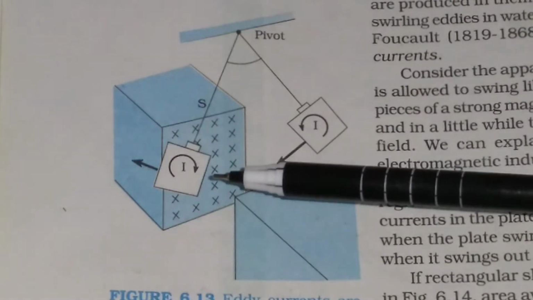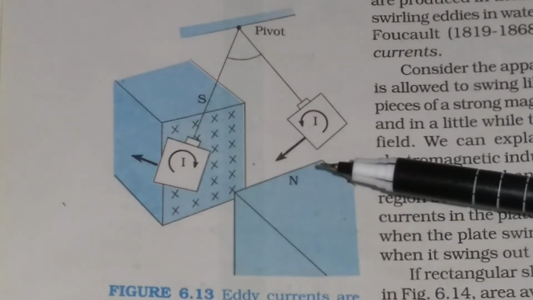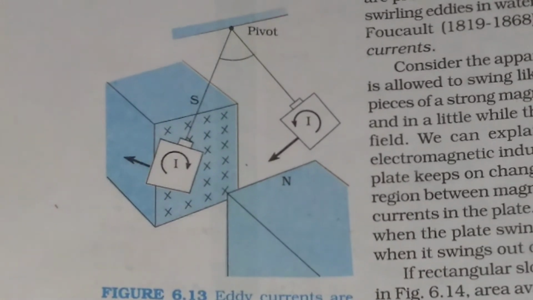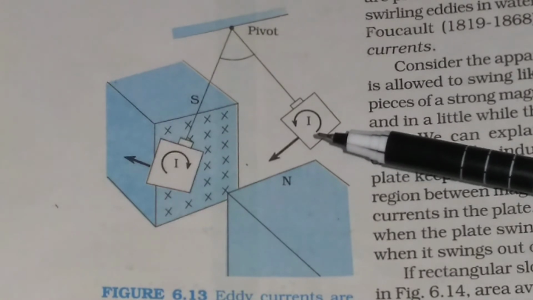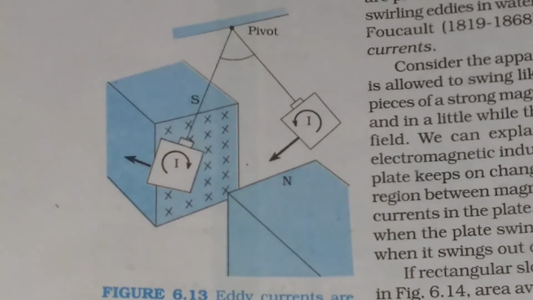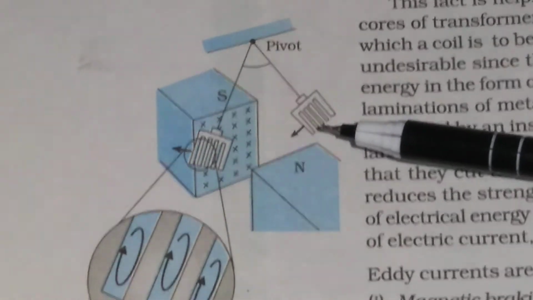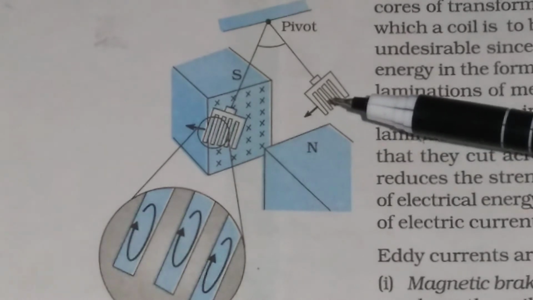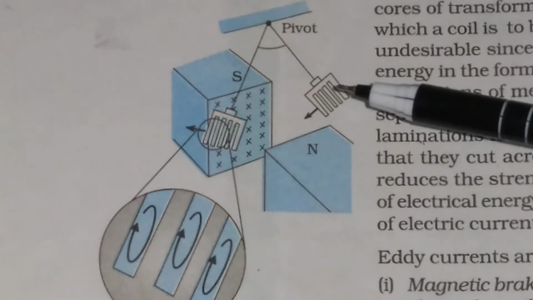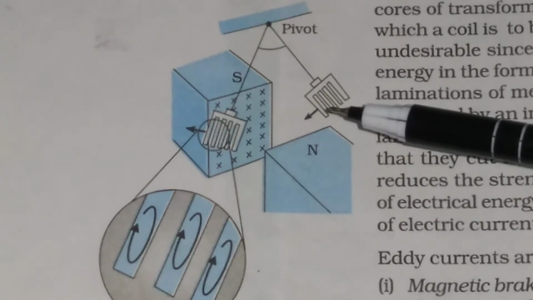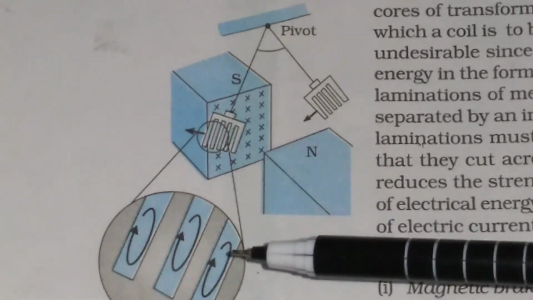So circular eddy current will be produced in this plate, and this eddy current will produce damping in the oscillation. But if you cut the plate like this, then the production of eddy current can be minimized. Instead of a square plate, if you cut the plates like this, then the production of the eddy current can be minimized in the plates.